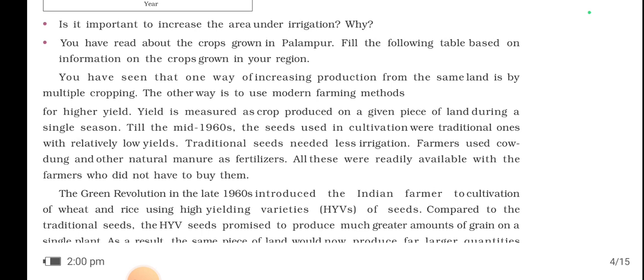So here, traditional seeds needed less irrigation. Farmers used cow dung and other natural manures as fertilizers. So it is true that from the traditional seeds the yield is very low, whereas if we see the higher yields, obviously the production and the cultivation of the seeds are more. Cultivation of fruits and vegetables is more from the high yield seeds.